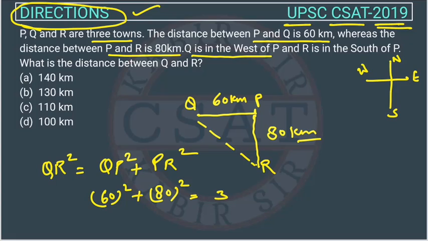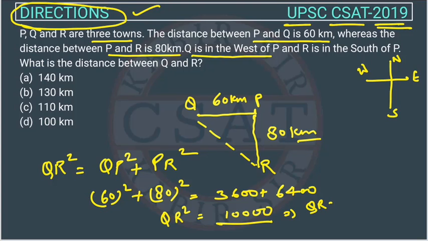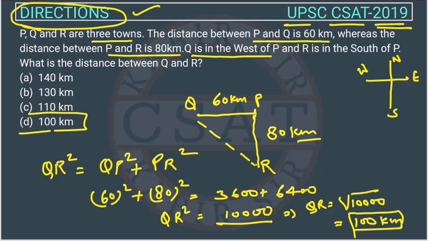So this will become 3600 plus 6400, and this will be equal to 10,000, right? So this is QR square. Now QR will be the under root of this one, and the under root of this will be 100. So the distance between QR is 100 kilometers. So the answer is option D. So option D is the correct answer.